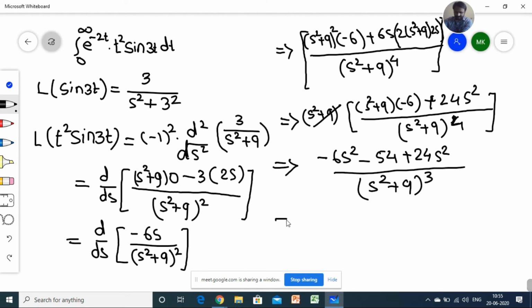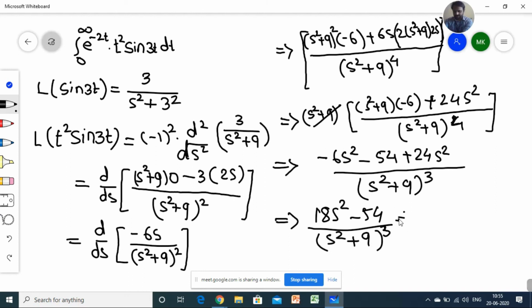So while simplifying, you will get this part as minus 6s square plus 24s square. How much will it become? 18s square minus 54 divided by s square plus 9 raised to power 3.